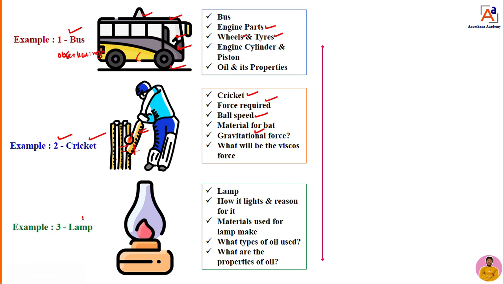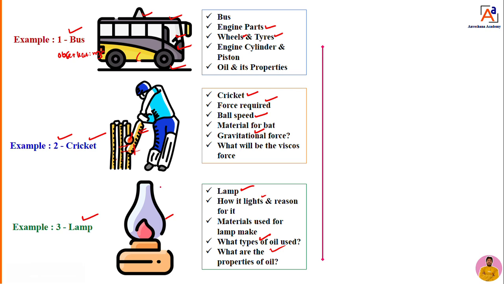You can take one more example, a lamp. What is that lamp, how does it light, and what is the reason behind it? What type of materials do they use to make the lamp? If they want to light it, they use some oil. What type of oil are they using, what are the properties of that oil, and what is the cost of that oil?